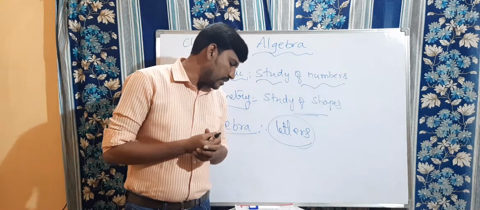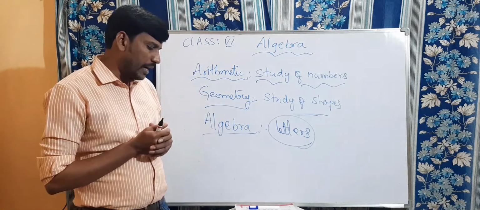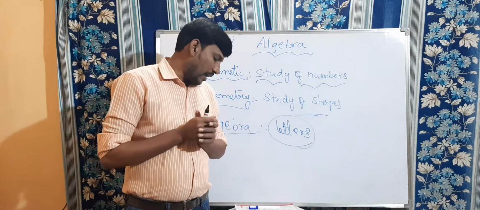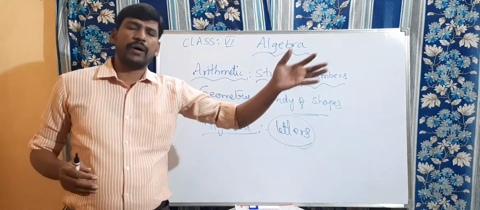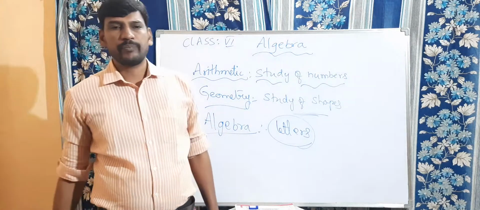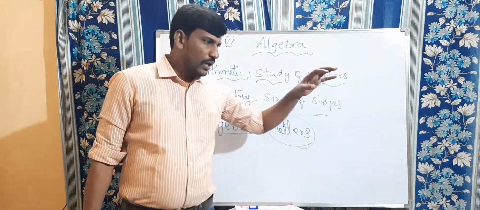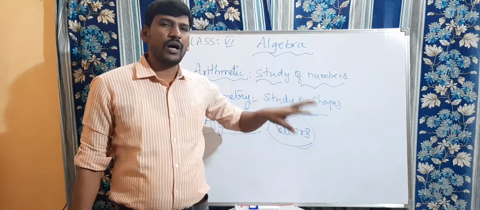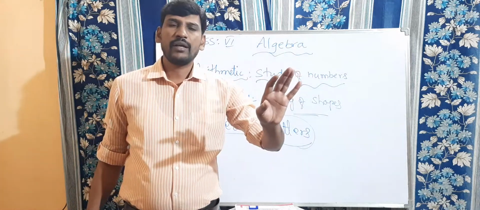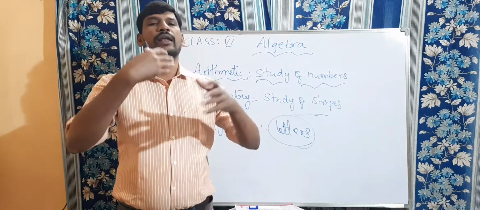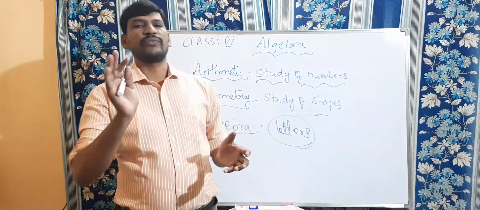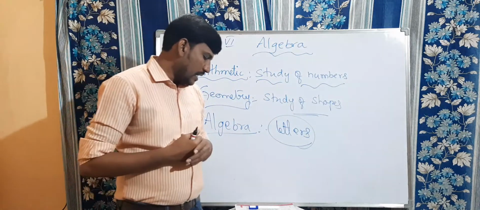By using letters, we can talk about any number and not just a particular number. That means the letters we use are not fixed. We can use any number for that letter, but not a fixed number.